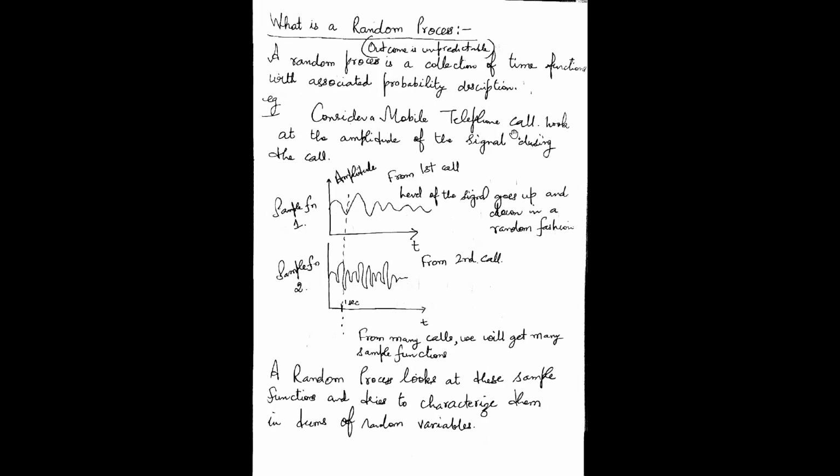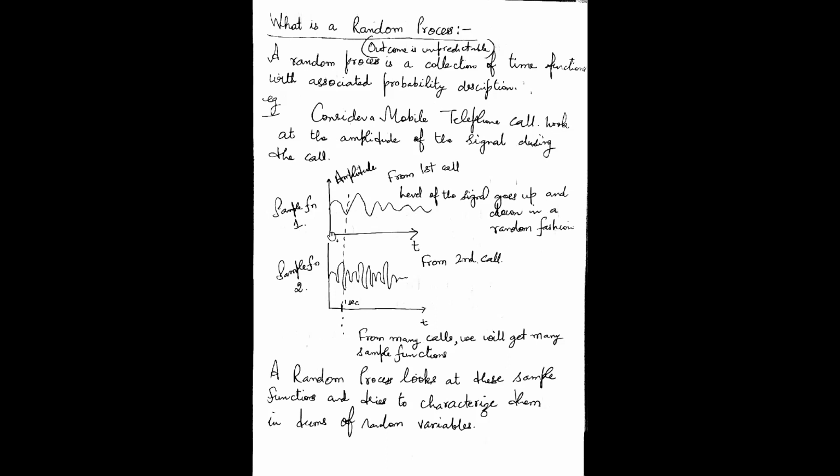Consider a mobile telephone call. Let's consider a mobile telephone call in progress. The signal is coming to the mobile and it's also leaving. So let's plot the signal amplitude with respect to the time.